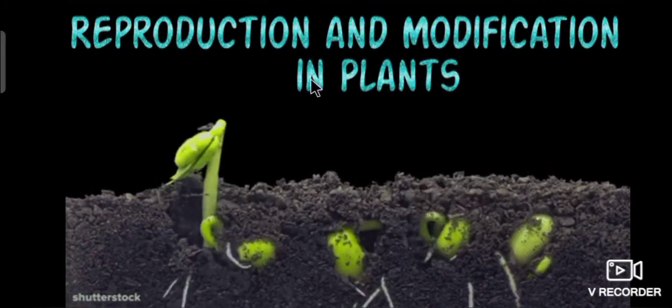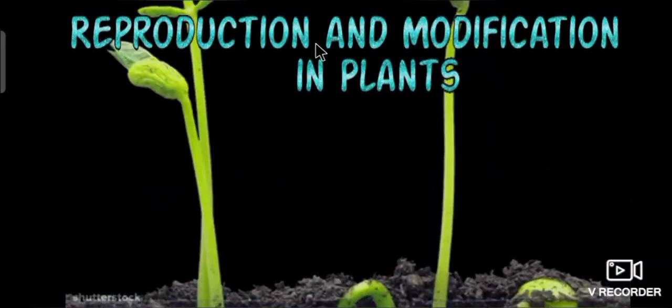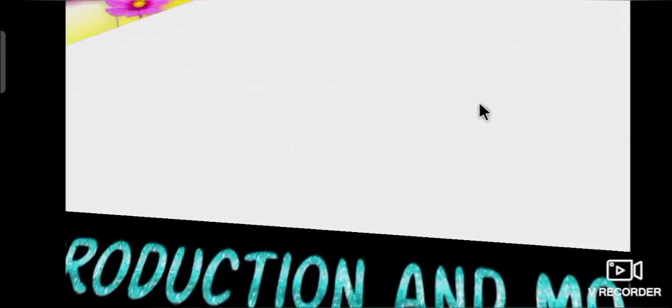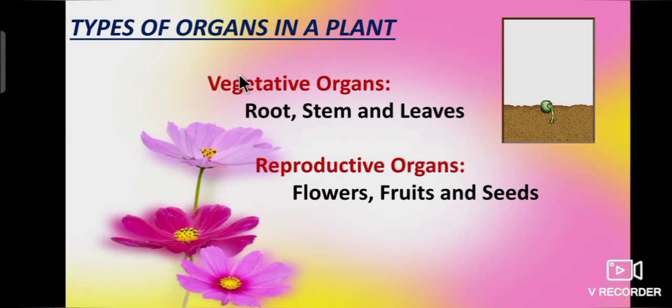Now we are going to study about reproduction and modification in plants. Students, plants have two types of organs, vegetative organs and reproductive organs. Root, stem and leaves are vegetative organs. Flowers, fruits and seeds are reproductive organs.